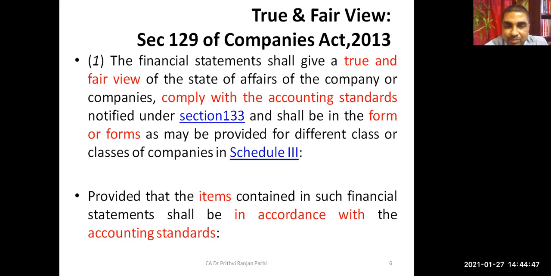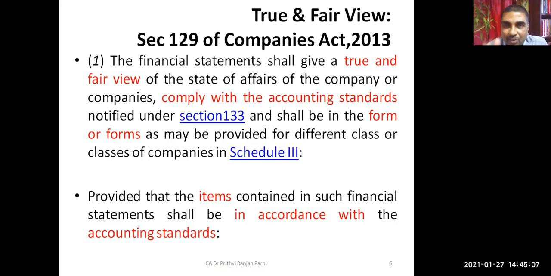And each item of the financial statement needs to be recognized, presented, and disclosed in accordance with the accounting standards which are notified under section 133.